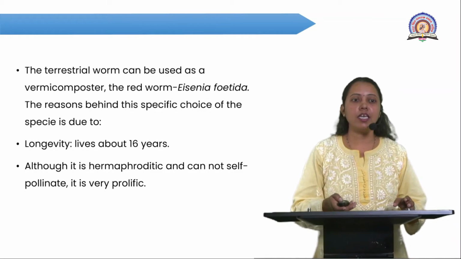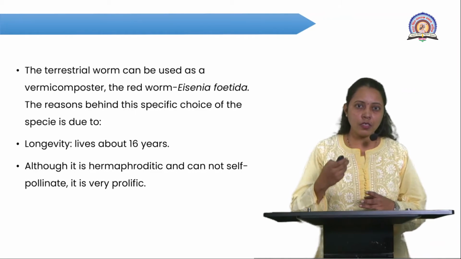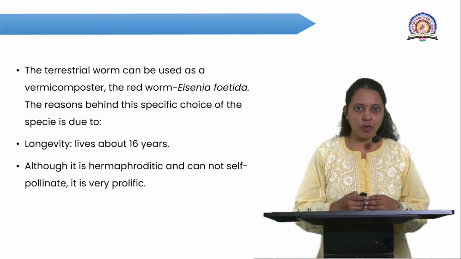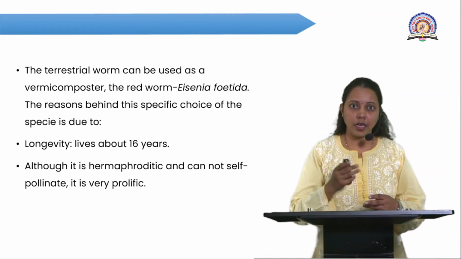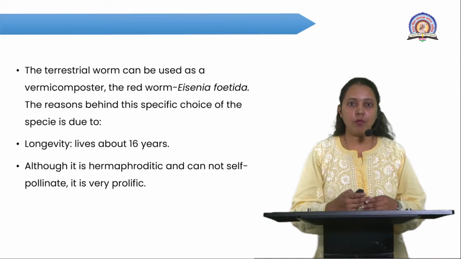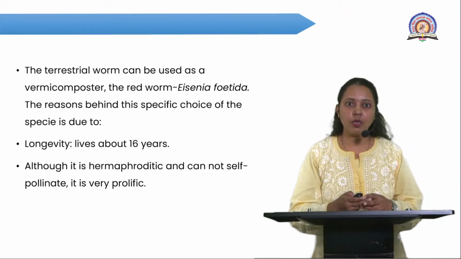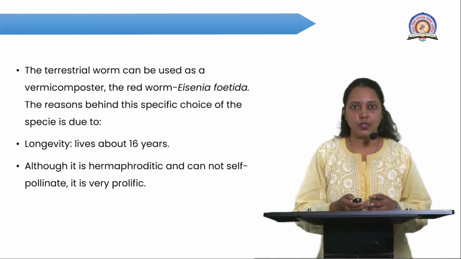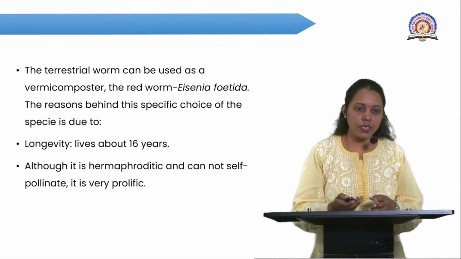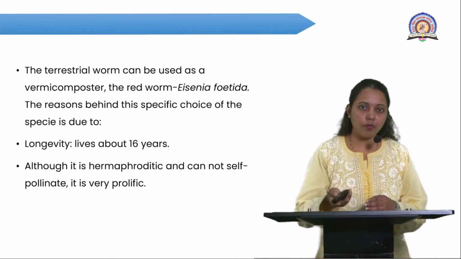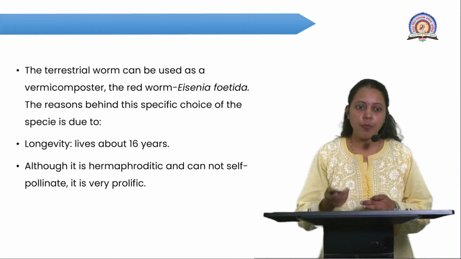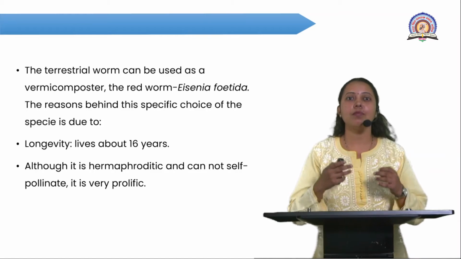The second point is that such a worm is hermaphrodite in nature, which cannot self-fertilize, but for the production of progeny it requires cross fertilization. The earthworm is hermaphroditic in nature and very prolific.